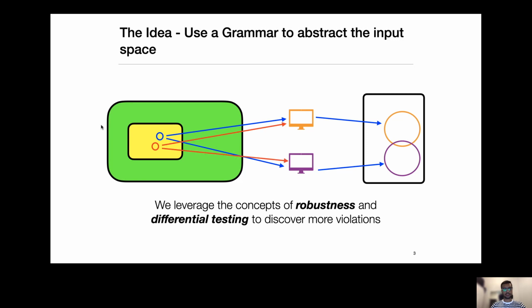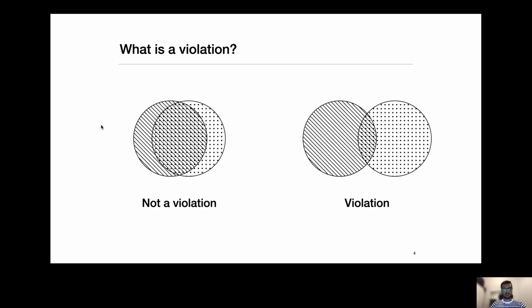So the red input in this case is a similar input which goes to both of these NLP systems and produces similar outputs. So what is a violation? In the output space, if the two output sets overlap significantly, then it is not a violation. If they don't overlap too much, then it is a violation.